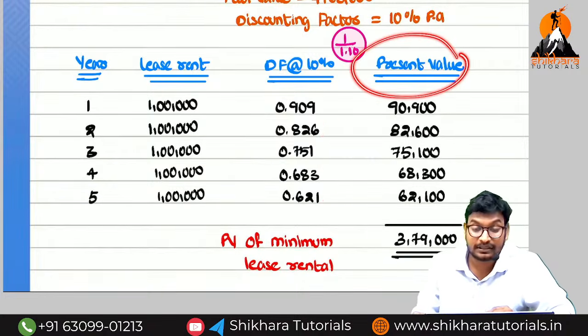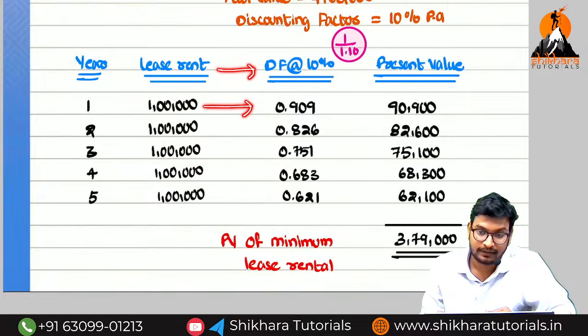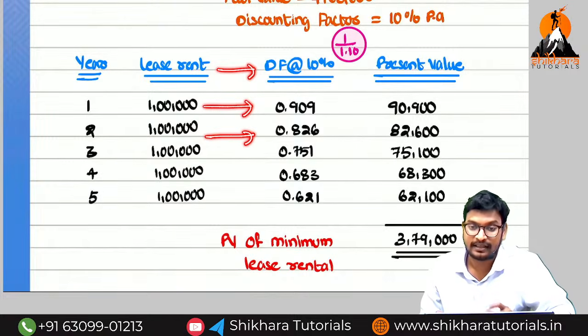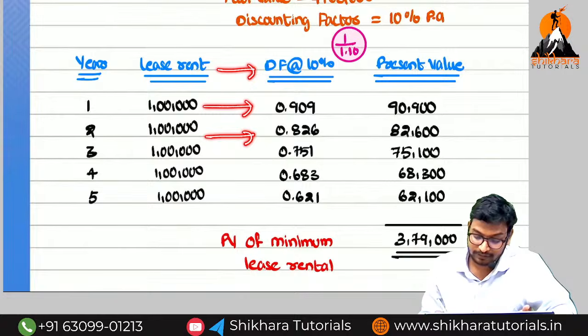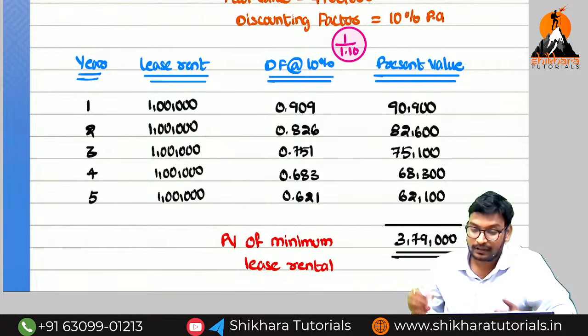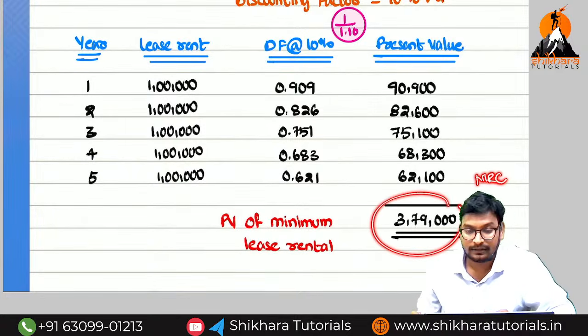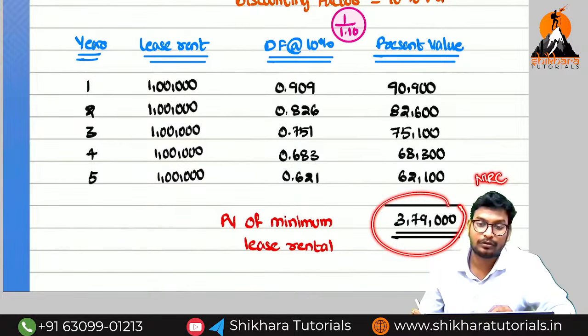To calculate the present values, multiply the lease rent with the discounting factor. That means 1 lakh into 0.909, then press M plus. Next 1 lakh into 0.826, M plus. Next 1 lakh into 0.751, M plus. Next 1 lakh into 0.683, M plus. And 1 lakh into 0.621, M plus. At last you need to press MRC. Then we are going to get 3,75,000. I think you have got the clear picture.